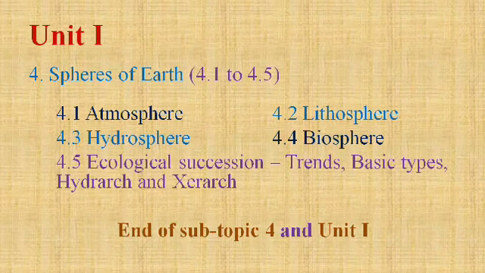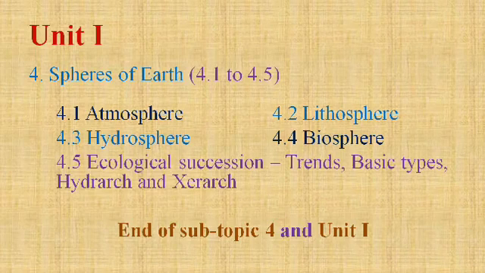Next is ecological succession, in which we have to discuss the trends and basic types, hydrarch and xerarch. Hydrarch means life originates in an aquatic medium and then gets converted into forest, which is ecological succession in hydrarch. The same type of condition occurs in xerarch, where life originates in xerophytic conditions on stone, from lichen up to the forest.